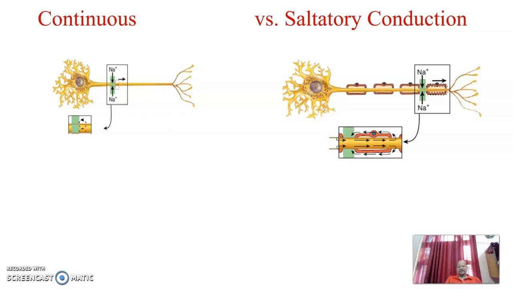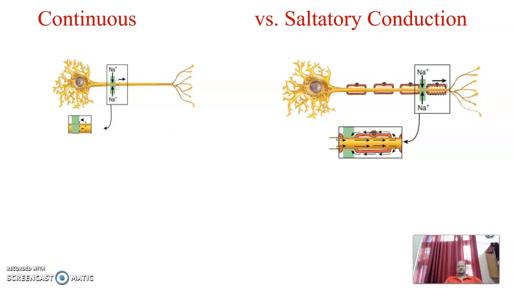At this time the sodium channel gates are closed, and they can't reopen, because before that they must come back to the resting state.